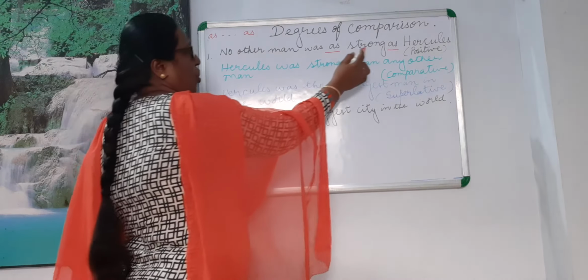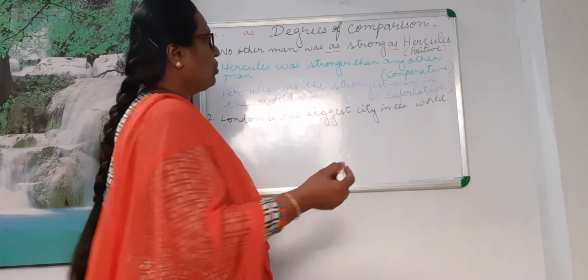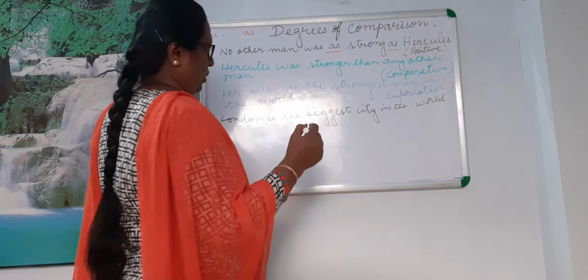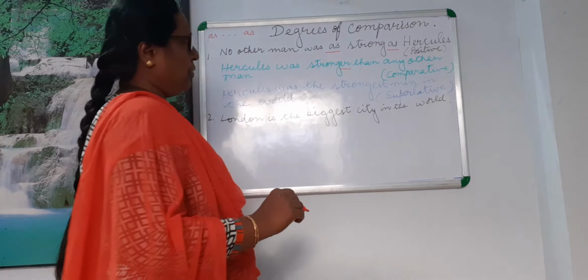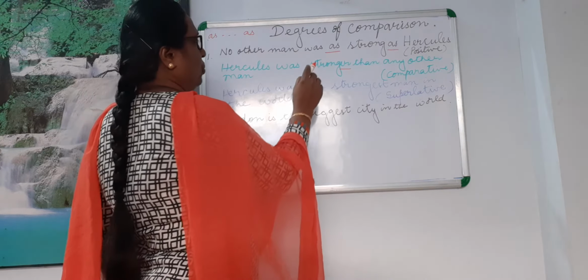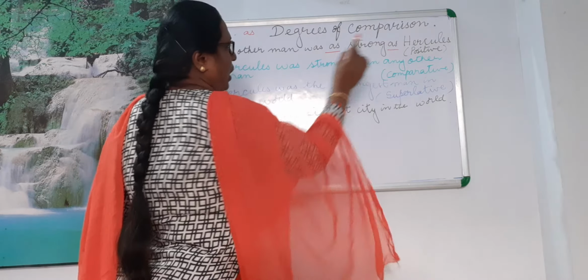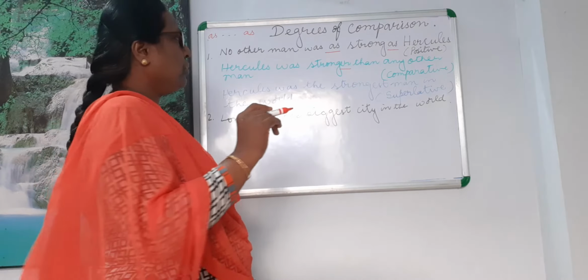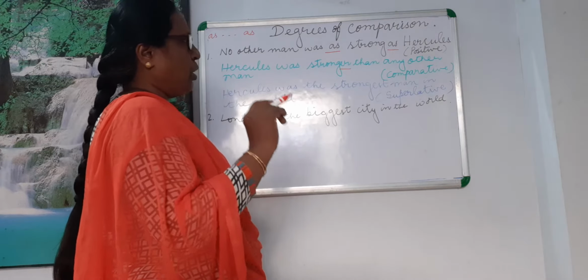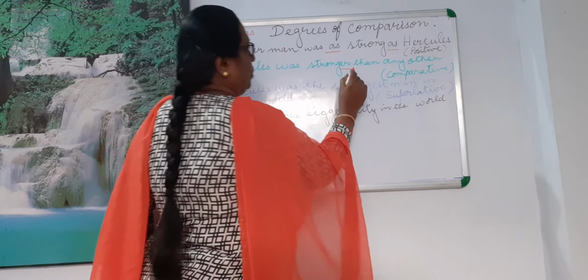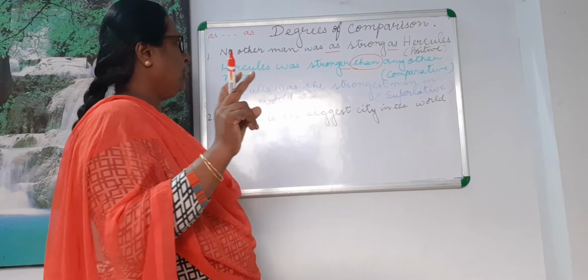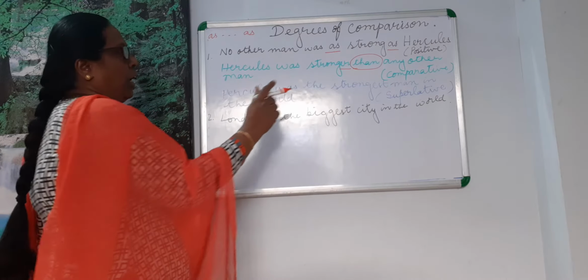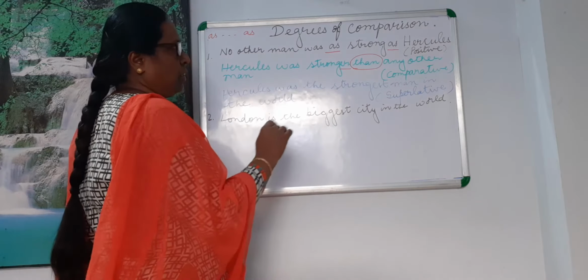Here strong is a single syllable, so you will add er to that. You have to remove as and as when you write the sentence in the comparative form. You are comparing between two things, and here than is a must.